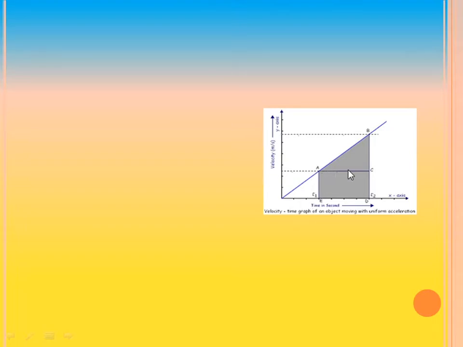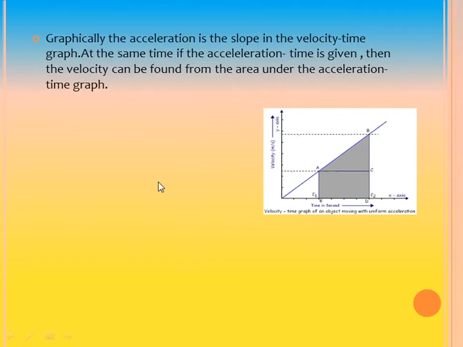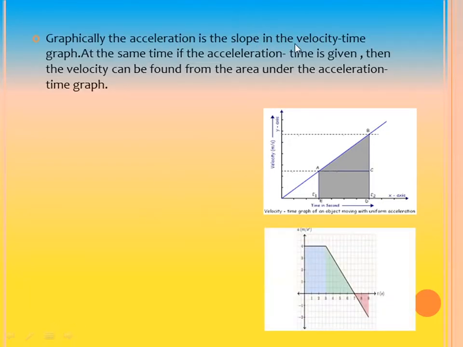As the motion is uniform, we can calculate acceleration from the graph itself by calculating its slope. This is the way to find the slope that we have discussed already in previous videos. Graphically, the acceleration is the slope in the velocity time graph.